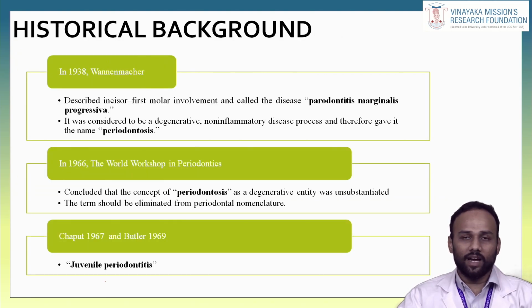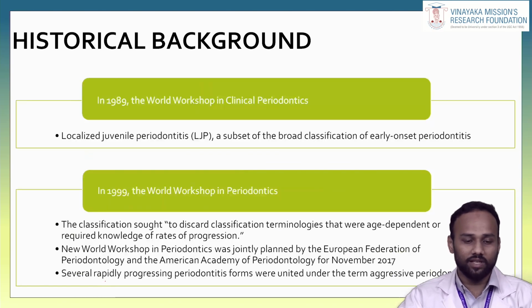Then in 1938, Wannenmacher described an involvement of the incisors and first molars, so he termed the disease periodontitis marginalis progressiva. In 1966, in the World Workshop of Periodontics, the term was changed to periodontosis. Later in 1969, Chaput and Butler described this as juvenile periodontitis, because this disease occurs only in young adults.